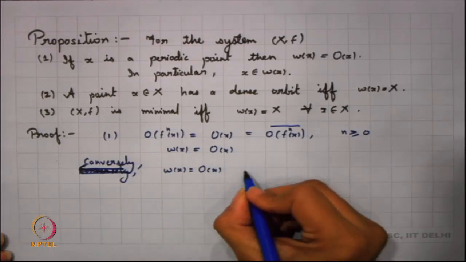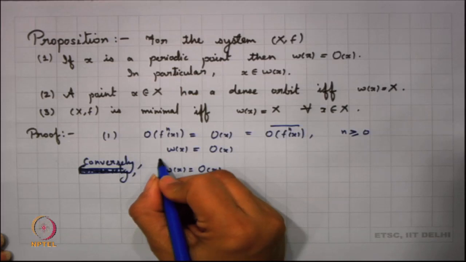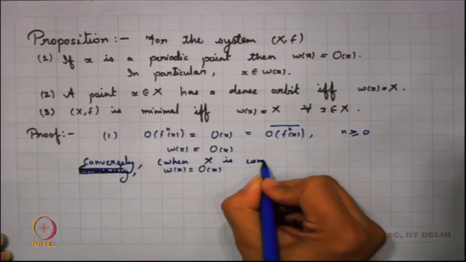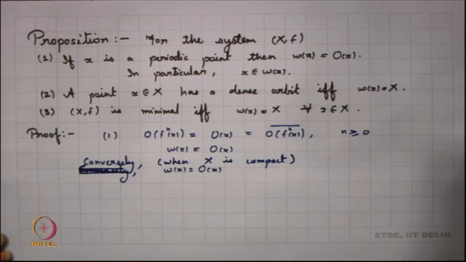I am now assuming conversely, when X is compact, that my limit set is the orbit of x. I know that the orbit of x cannot be infinite, because if it is infinite, it should have a limit point. So, conversely I can say that if X is compact, then the limit set is the same as the orbit of x if and only if the orbit of x is finite.